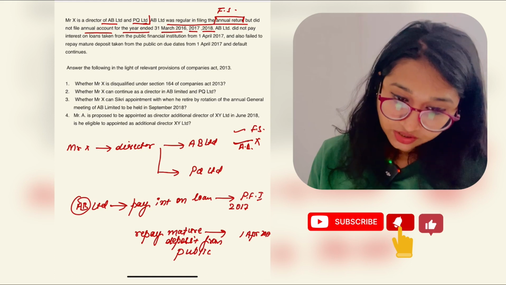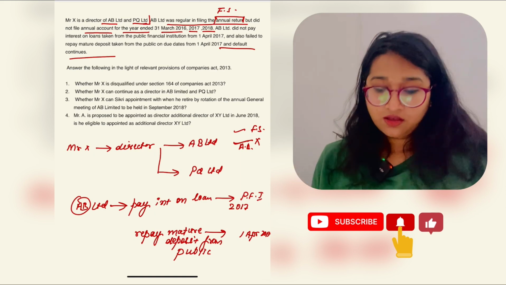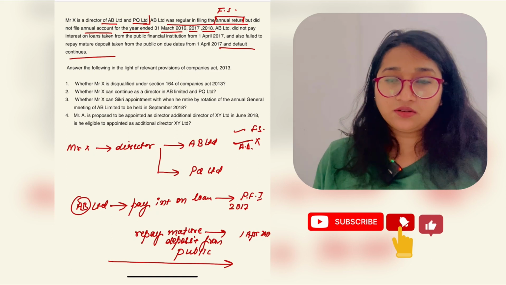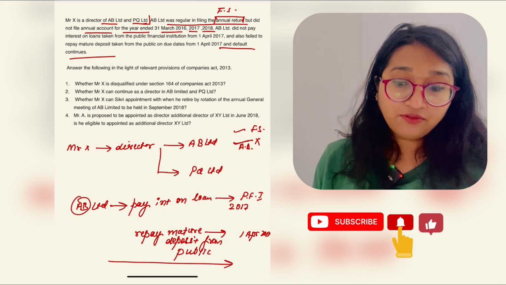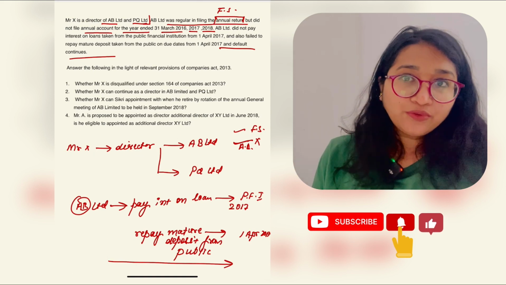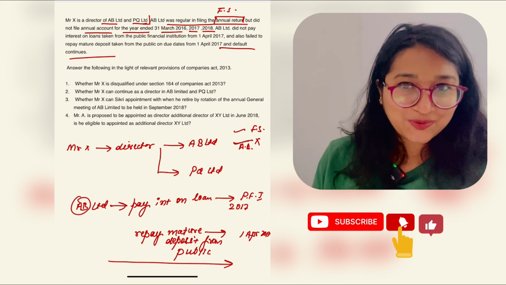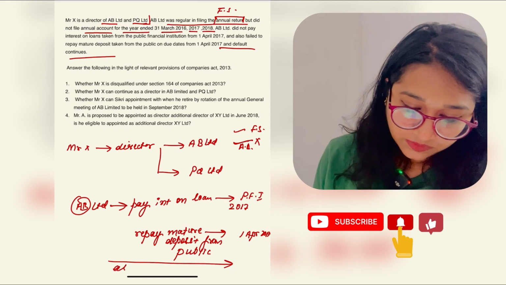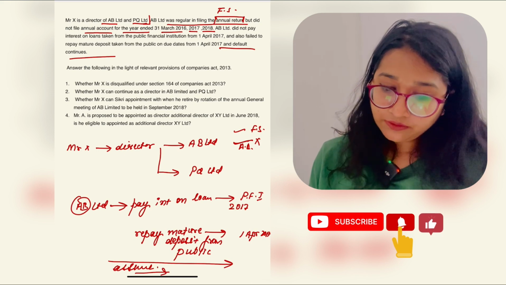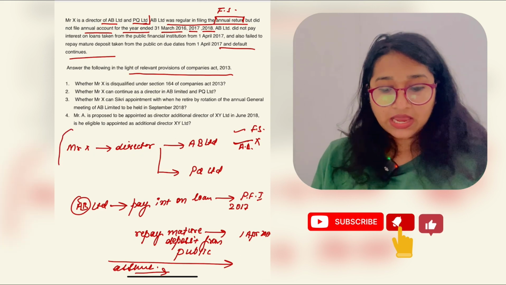And here the question is saying that the default is continuous, which means the default is not paid. We have no date mentioned here, so we'll assume that it is continuing. So the default has continued for at least 1 year or more, then we'll declare it as disqualification. So we'll assume this. So answer the following in the light of the relevant provisions of the Companies Act. These are the provisions which I have written here.